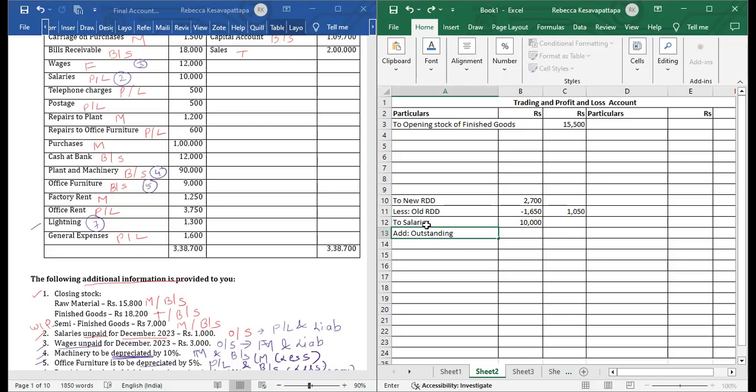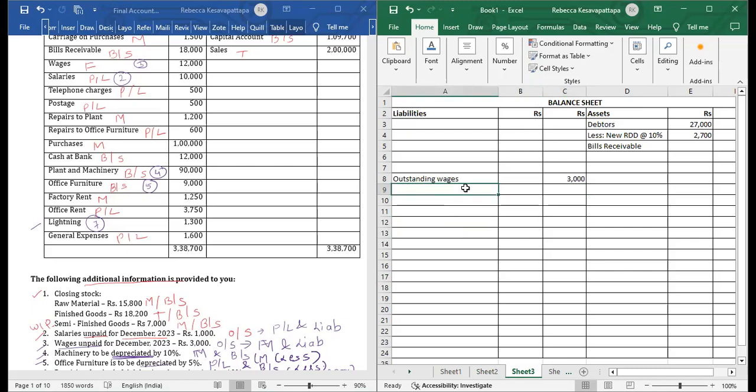Salaries unpaid for December 2023 was 1,000. We will add this. The total will become 11,000. Second effect, same as wages: we'll write here outstanding salaries 1,000. Done.